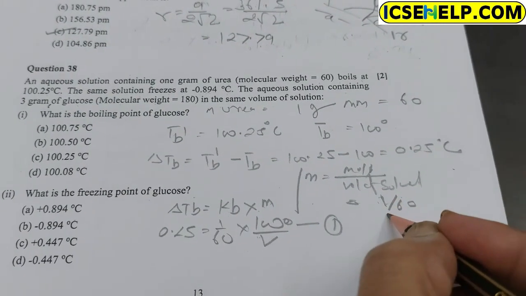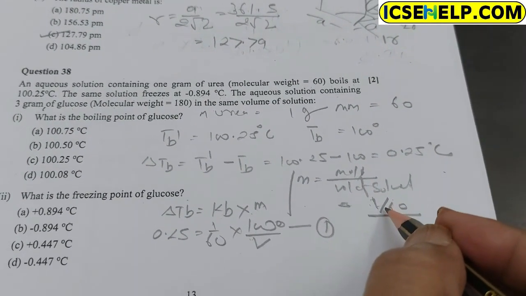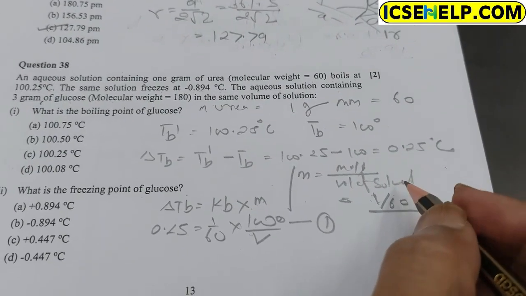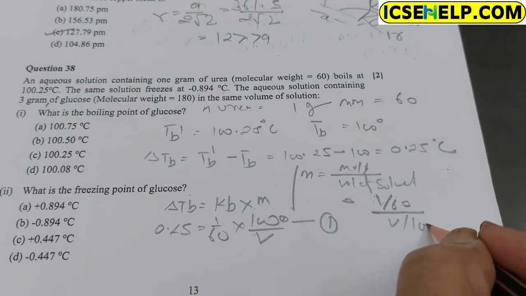This is the mole of urea, and the volume of solvent is V upon 1000.